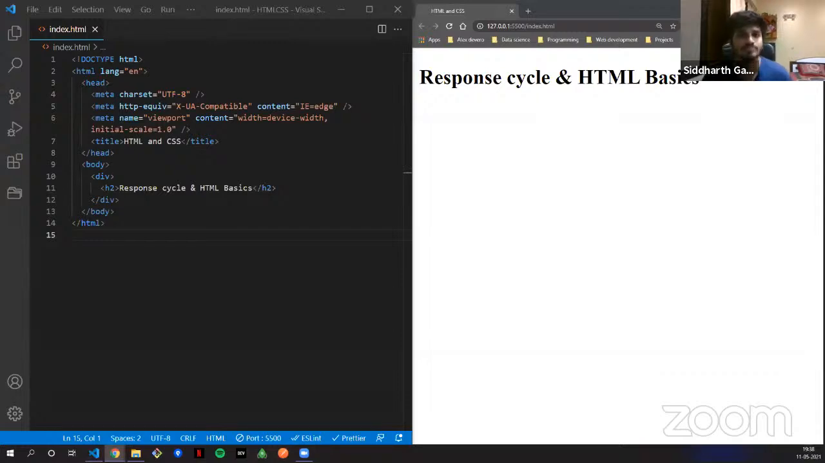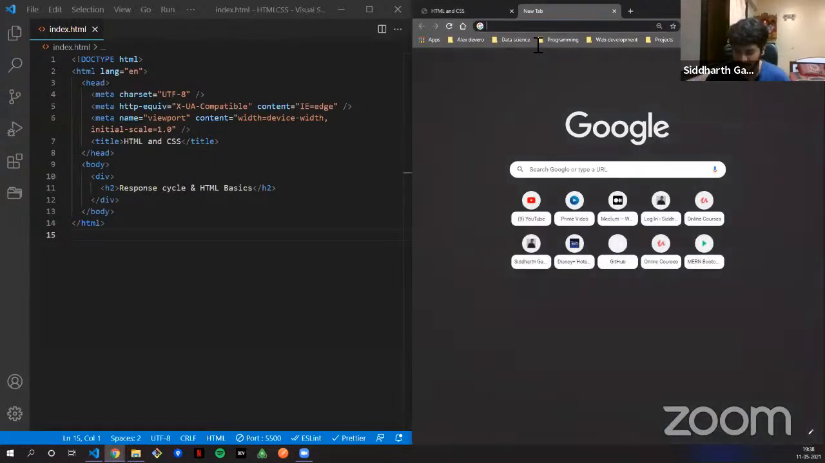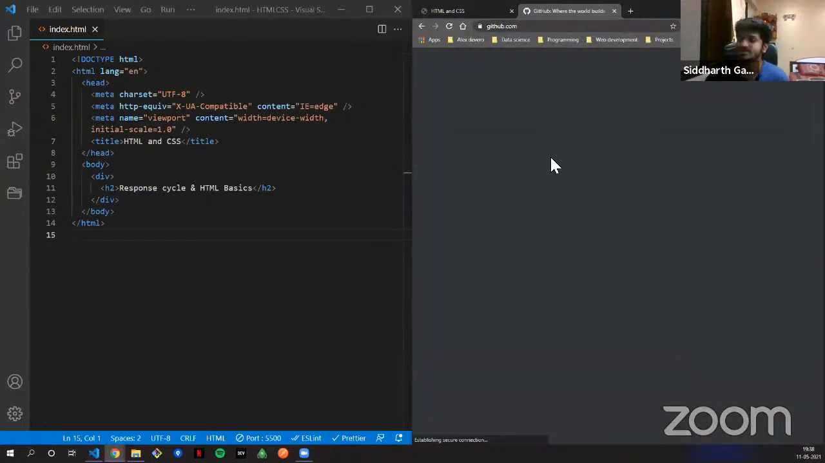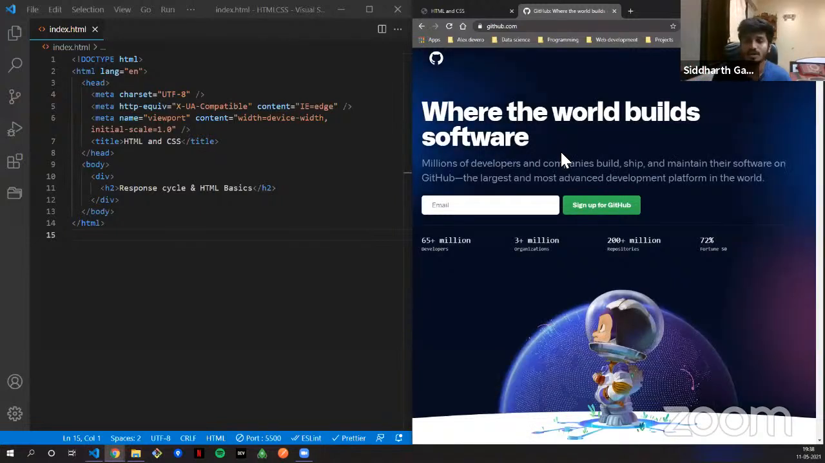Okay, so the first part is how the web works. Let's start with a basic web search. Let's start somewhere we have all been before. When you type something like GitHub, github.com, this is a request that you are sending, and what the server gives us is the response. This is the whole thing that I've just told you in one line. But how does it work?